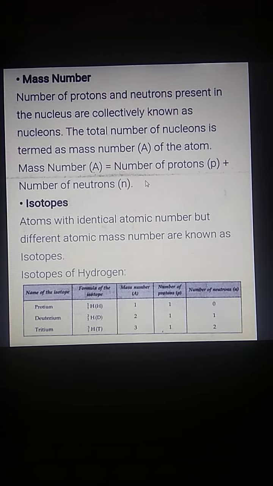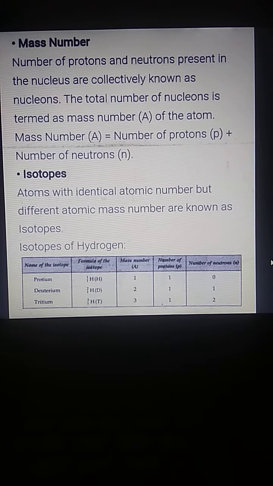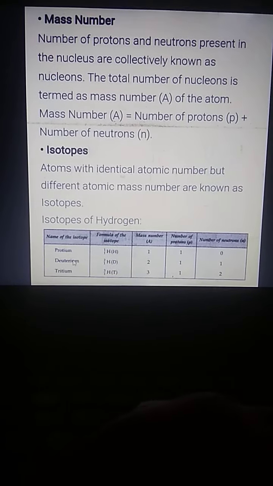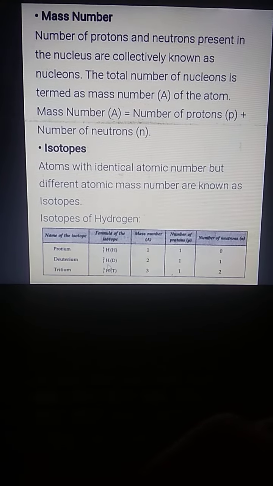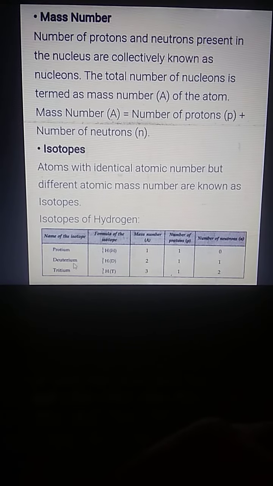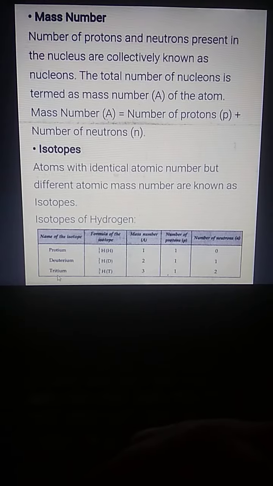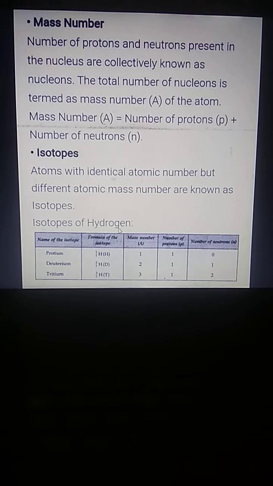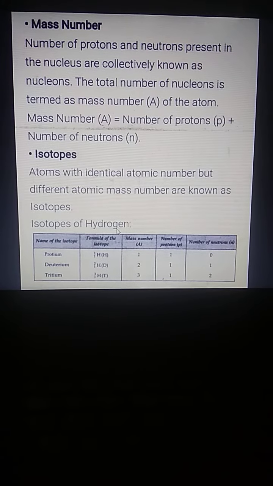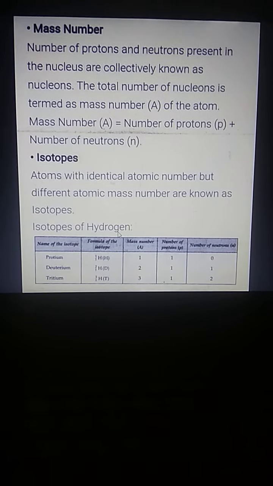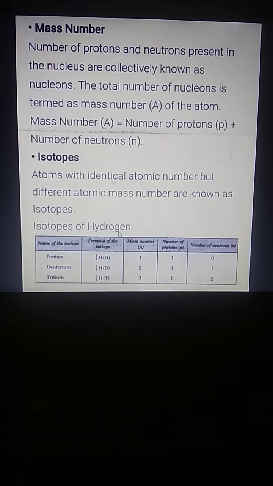The hydrogen which has mass number 1 is known as protium, the one which has mass number 2 is deuterium, and the third one which has mass number 3 is tritium. So these are the isotopes of hydrogen. They have the same atomic number but different mass number.